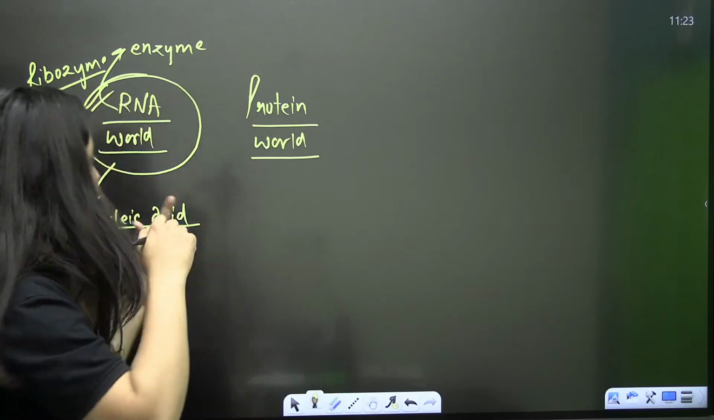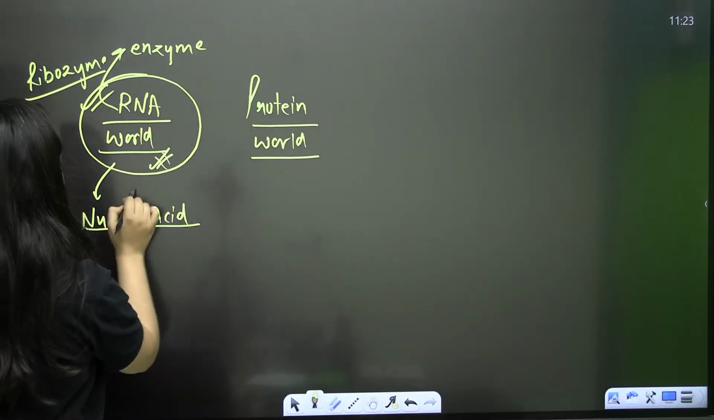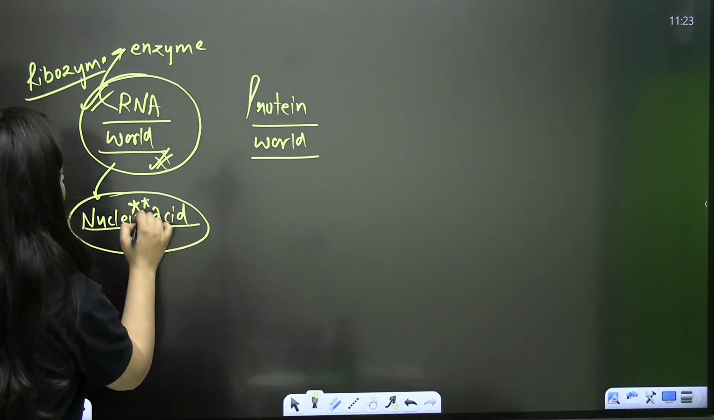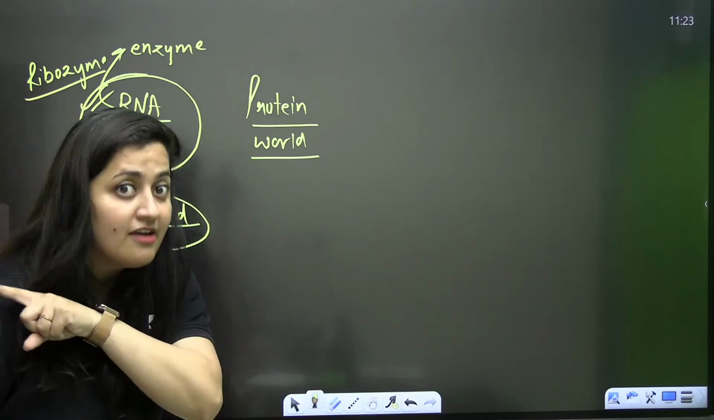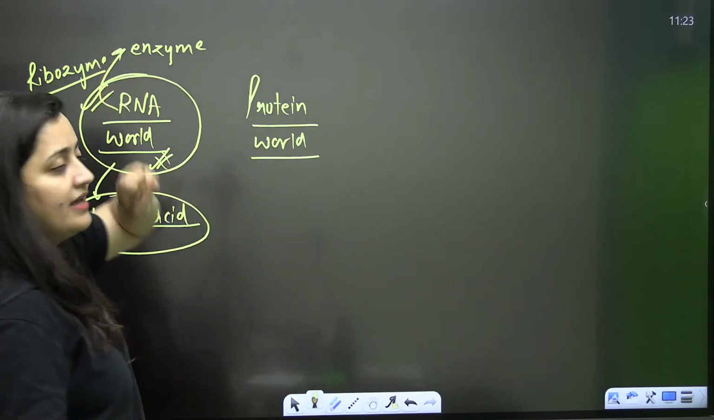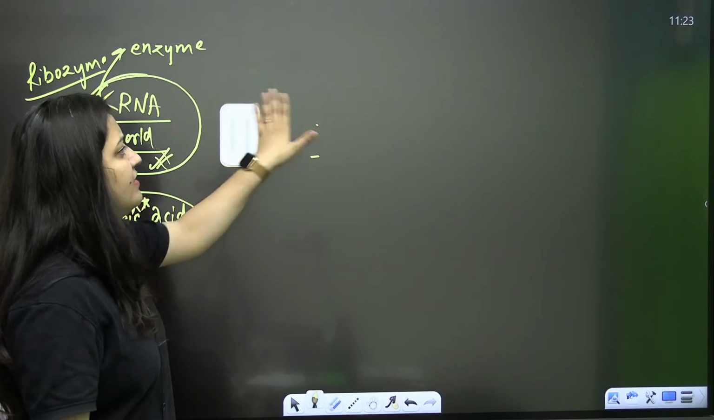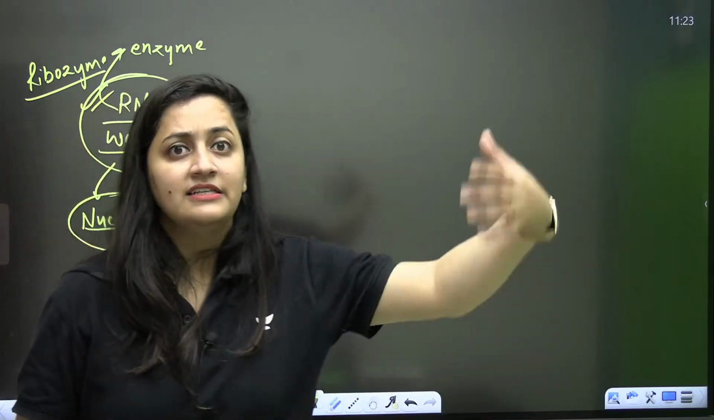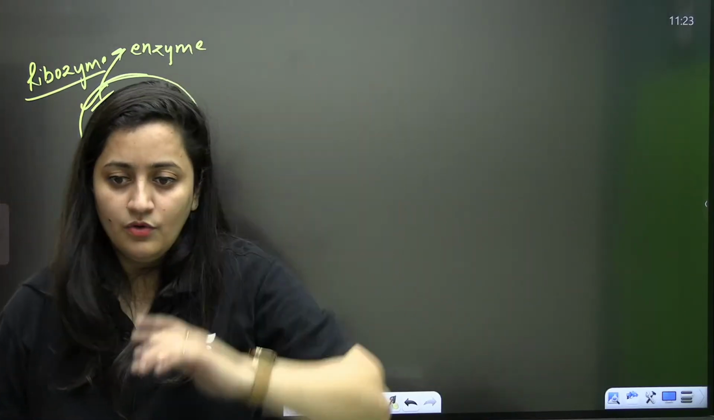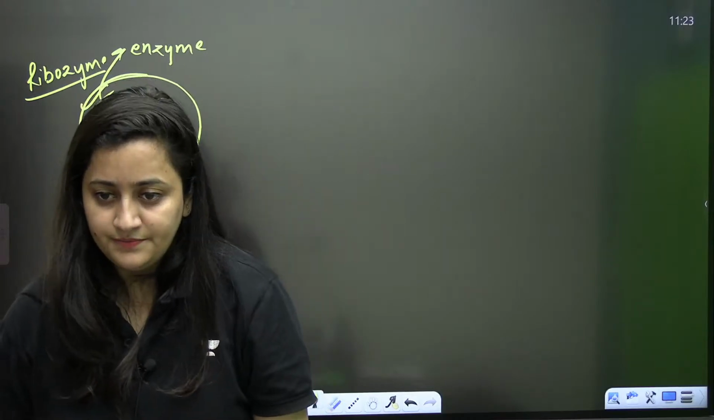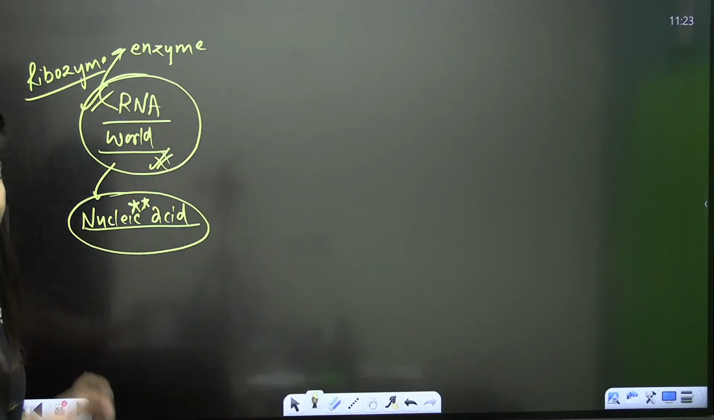So many scientists believe in this concept of RNA world, that it is the RNA which came first, and it can behave like the nucleic acid as well as the enzyme. But some still believe that it is the protein which came first, the enzymes came, and then the evolution proceeded. Clear? This is the RNA world concept.